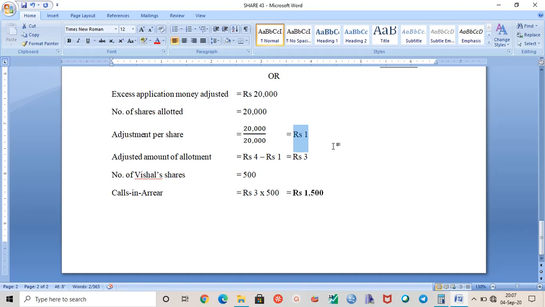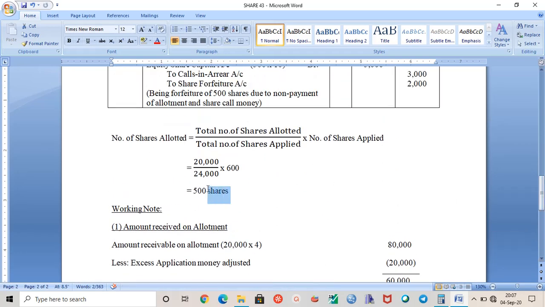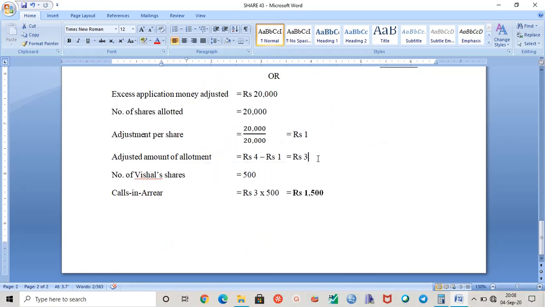So what is the actual allotment money? Read the question: allotment is rupees 4. So 4 minus 1 is rupees 3. By this formula we can know how many shares were actually allotted to Vishal: 500. So 500 into this adjusted allotment amount of 3 is 1500.